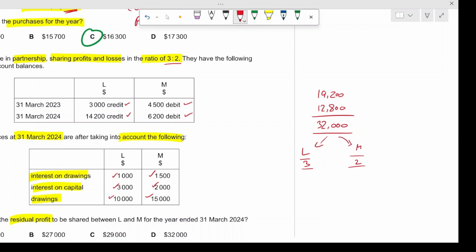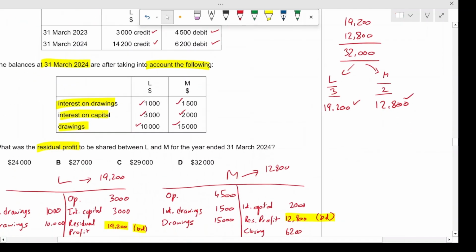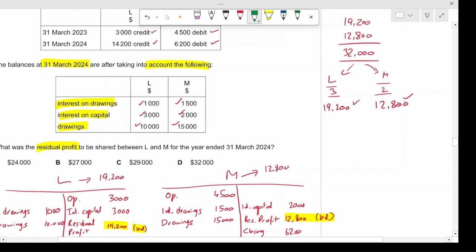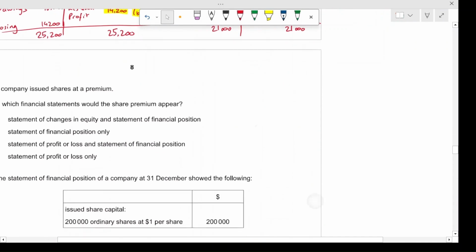So 32,000 into 3 divided by 5, right? So it would come out to be $19,200. And for M, it's going to be the same thing, $32,000 multiplied by 2 divided by 5. It comes out to be $12,800. So this is in fact correct. So the answer is $32,000, the whole residual profit. So the correct answer is option number D. All right, moving on.